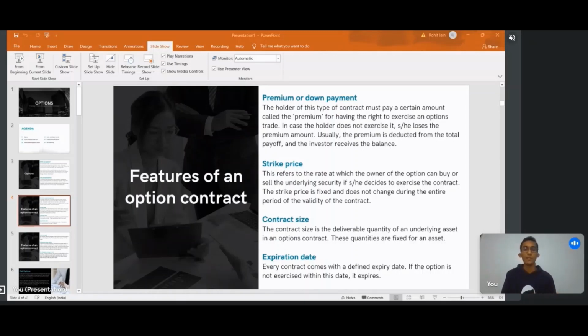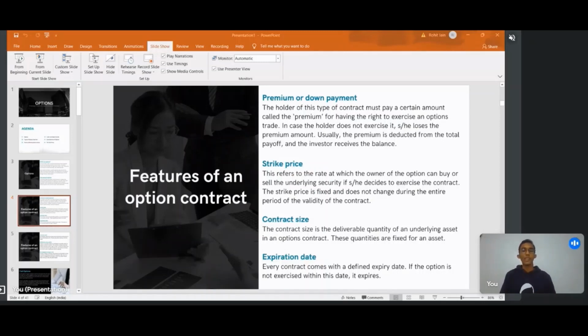So that is my strike price, that I am betting that it would reach 2050. If it doesn't reach 2050, I would just lose my premium. But if it is more than 2050, then I'm able to buy at 2050, however the market price is more than that. So that is the benefit of an option.